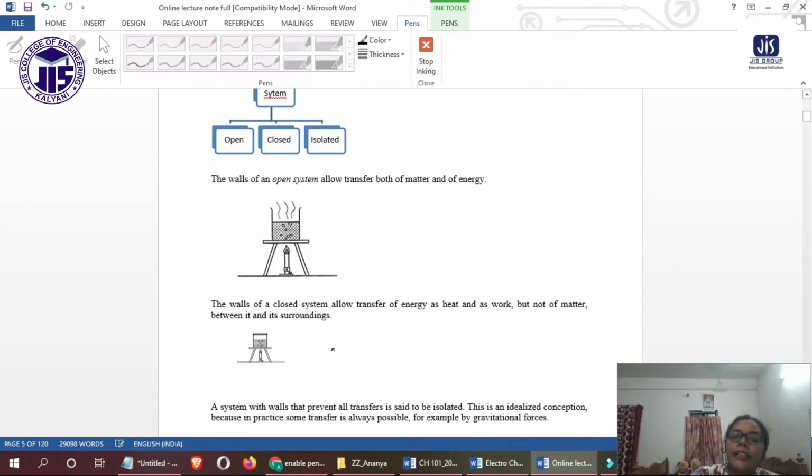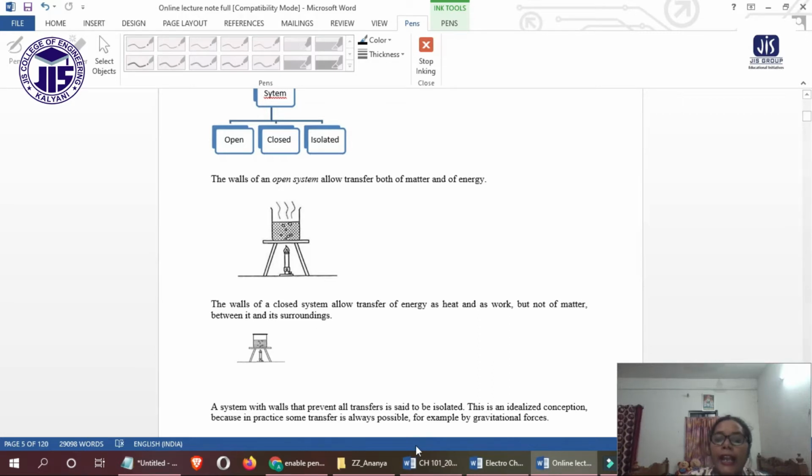Now the walls of a closed system allow transfer of energy as heat and as work, but not matter, between the system and its surroundings. So for the closed system, the mass is not transferred, only energy in the form of heat or work can transfer.